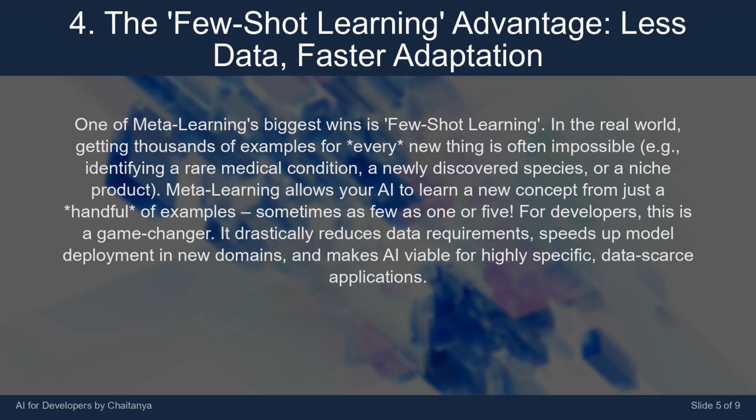Meta learning allows your AI to learn a new concept from just a handful of examples, sometimes as few as 1 or 5. For developers, this is a game changer. It drastically reduces data requirements, speeds up model deployment in new domains, and makes AI viable for highly specific, data-scarce applications.